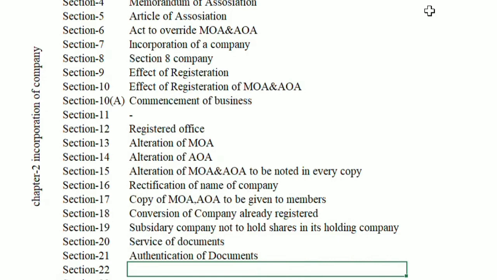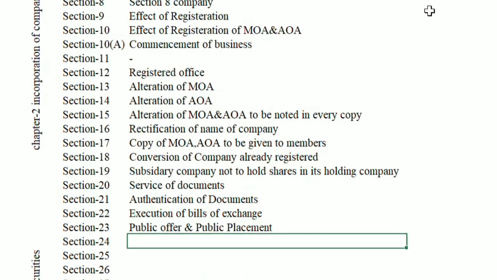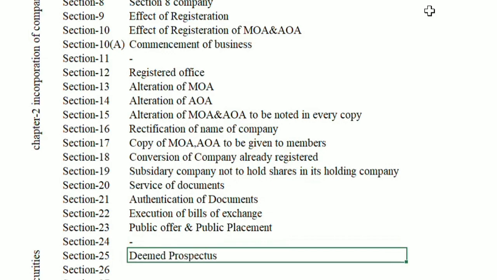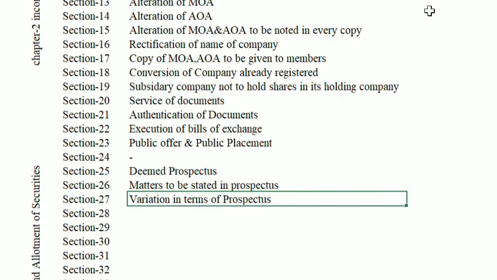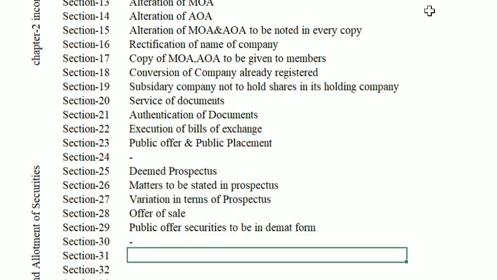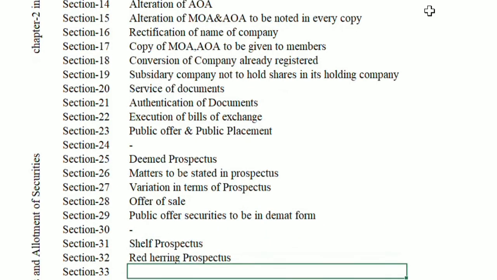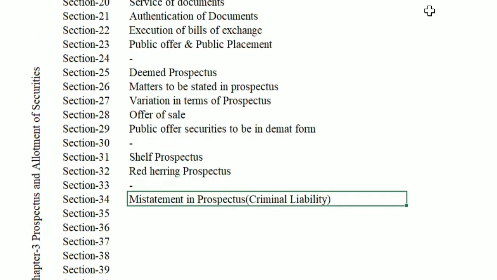20 Service of documents. 21 Authentication of documents. 22 Execution of bills of exchange. 23 Public offer and private placement. 24 Omitted. 25 Deemed prospectus. 26 Matters to be stated in prospectus. 27 Variation in terms of prospectus. 28 Offer of sale. 29 Public offer securities to be in demat form. 30 Omitted. 31 Shelf prospectus. 32 Red herring prospectus. 33 Omitted.